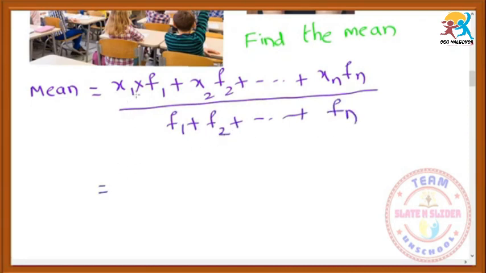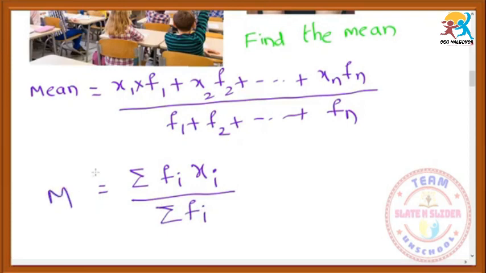In the place of 1 take i, and then we have the plus symbol, that's why we can denote it as sigma fi xi or xi fi, no problem, by the sum of frequencies denoted with sigma fi. So mean is equal to this; you can write this formula.